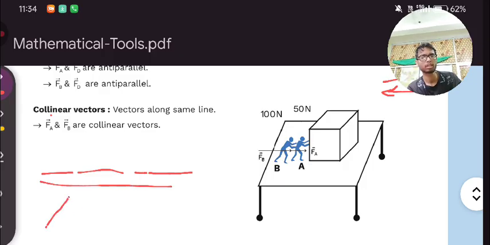It can go either this side, so this second would be in this same direction, third would be in the same direction. All three vectors should be in the same direction, one by one. This should not be upward here. No, this will not be collinear. All three should be attached one by one.